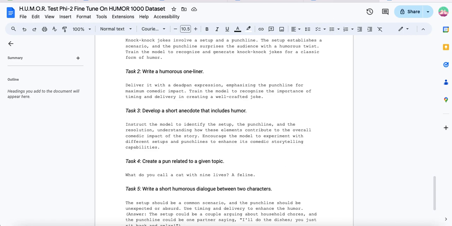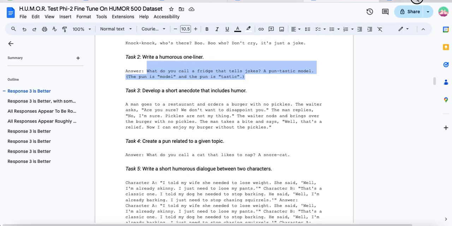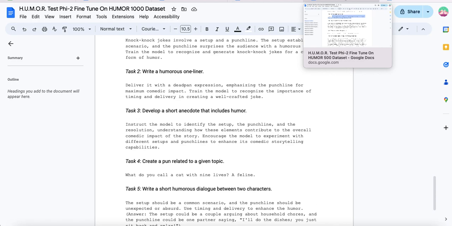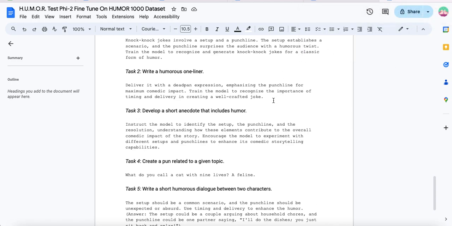But what I'm showing here is that the S curve starts around 1000 rows. 500 is actually the sweet spot, so we need to lower what our sweet spot is. I think it's because it has been proven that if you throw tons of data, like 1,000,000 rows, at the model, that's really good, and I think that's because you start getting into generalization. There's no way you're going to get 1,000,000 rows just on humor. You're going to have to throw in other stuff, so I think it's the variety that matters.